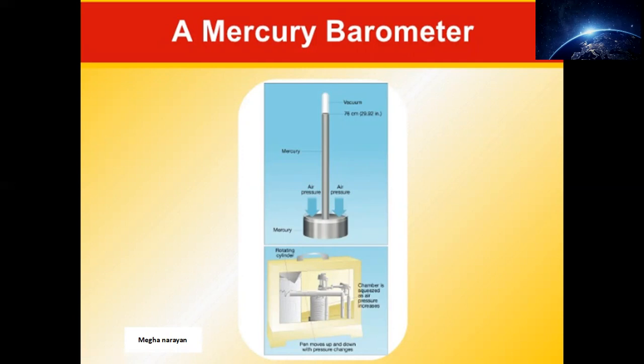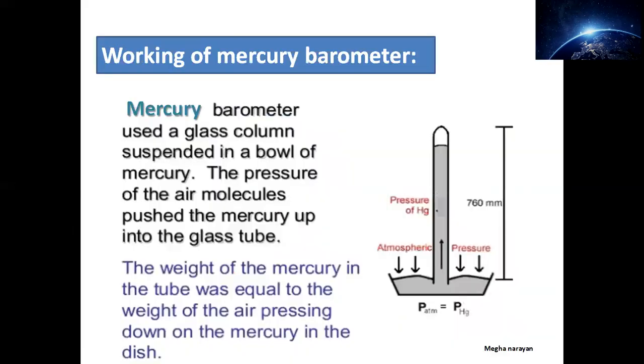This is the picture provided up over here. Try to follow the working from the slide. Please try to understand the working of the mercury barometer. A mercury barometer uses a glass column. It is nothing but a sort of glass column in a bowl of mercury. Basically, that glass column is inverted. Here you can see this glass column is inverted in a bowl filled with mercury.